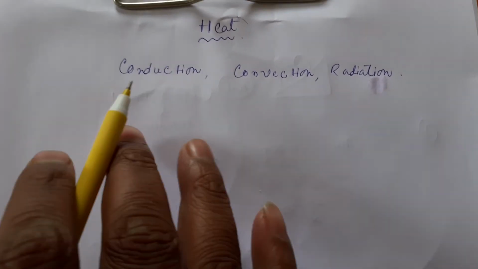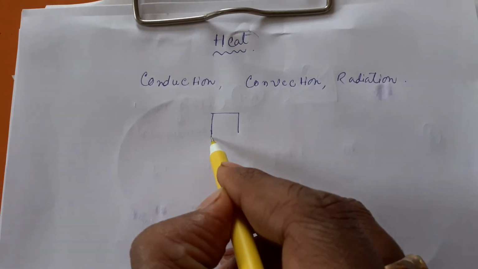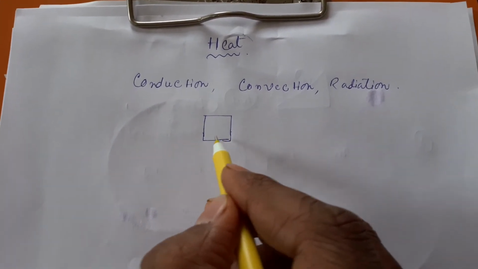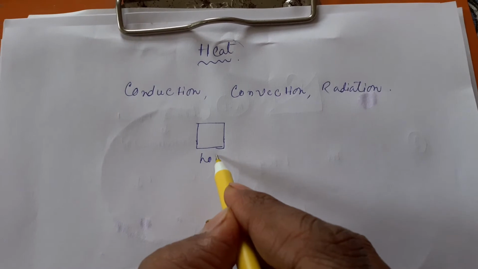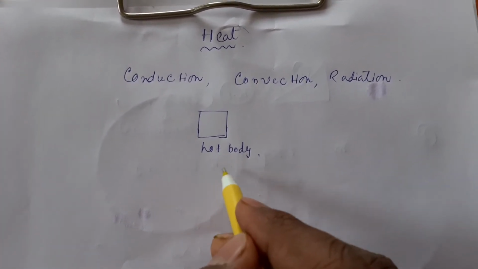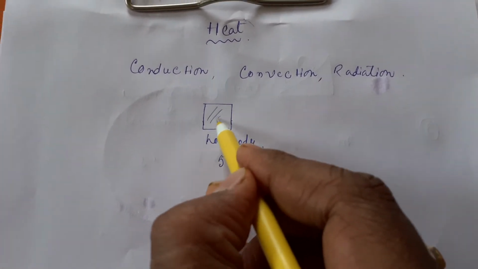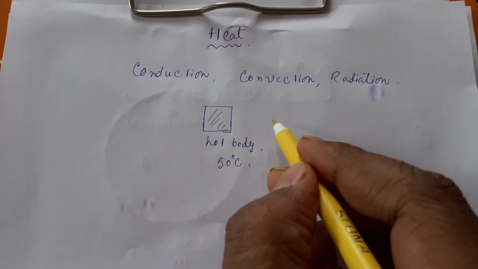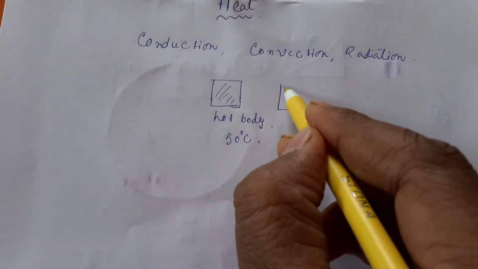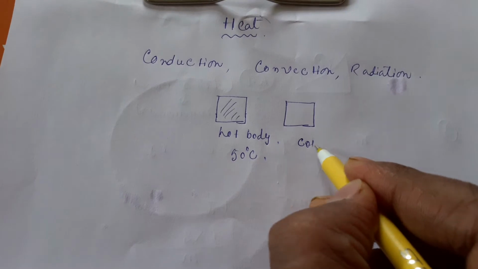Now suppose two bodies are kept. One is a hot body, and suppose the temperature of this body is 50 degrees centigrade. This is a material body. Now another body is present beside this one, and this one is a cold body.